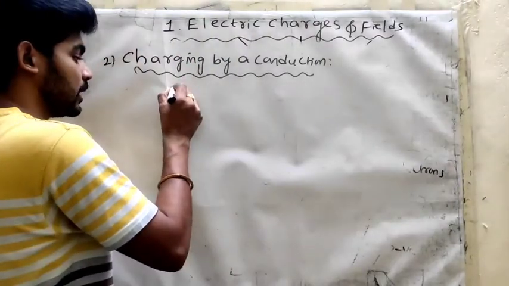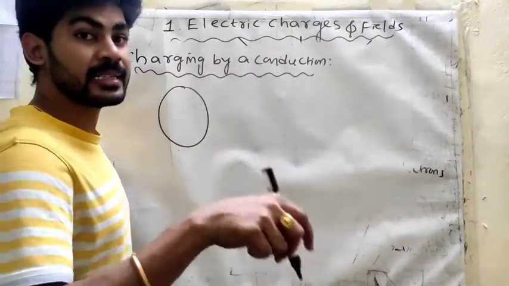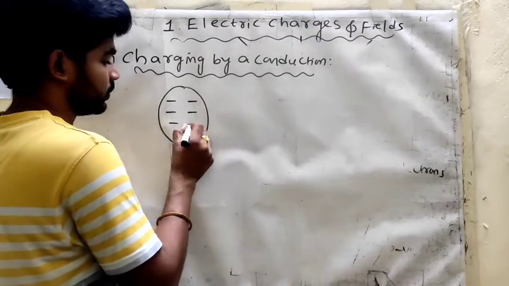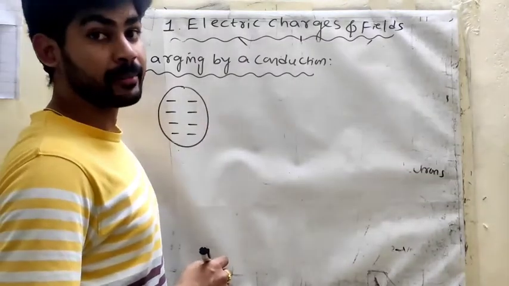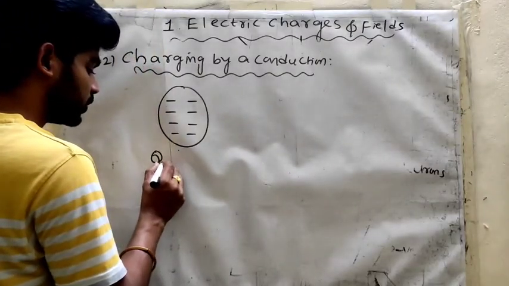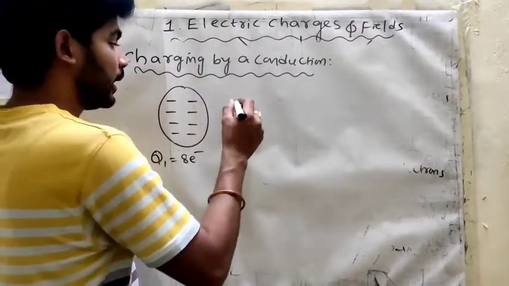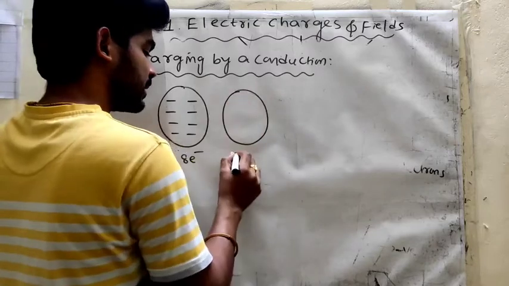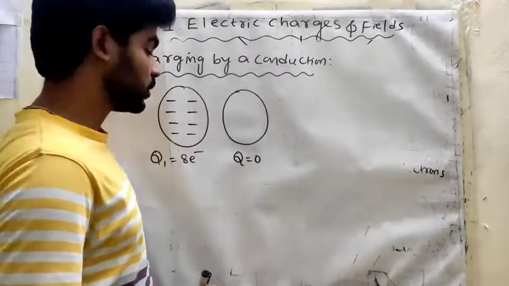So this is one charged body. Is it clear? This charged body has 8 electrons. So this charge Q1 is equal to 8 electrons. And one more body I am taking. This is a neutral body, 0 charge.